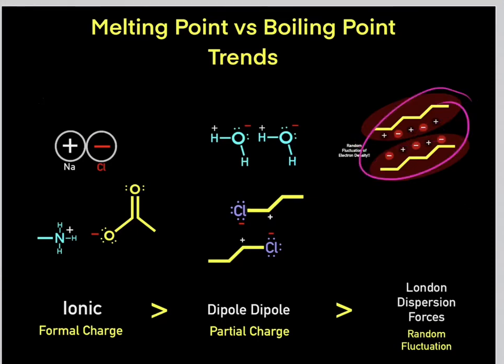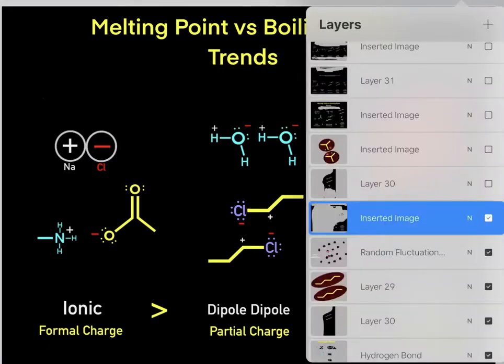But these are extremely weak interactions because again, here are partial charges where this oxygen will always have a partial negative charge and this hydrogen will always have a partial positive charge. So these are real partial charges which form pretty strong Coulombic interactions. These are temporary fluctuations in charge. So we're going to very briefly and temporarily have a very small negative charge, which will create a very small positive charge, which will create this very weak London dispersion interaction, this London dispersion force, this random fluctuation in charge creating a Coulombic interaction.